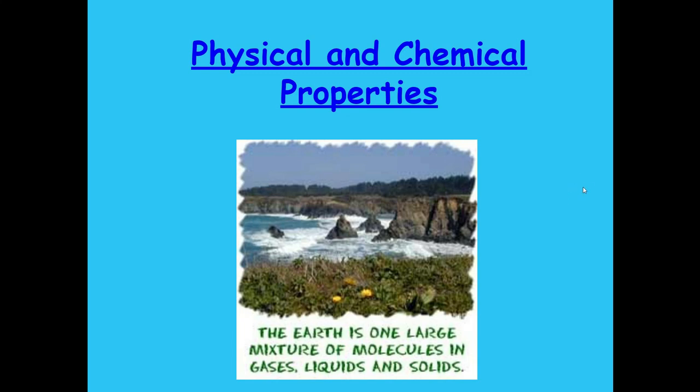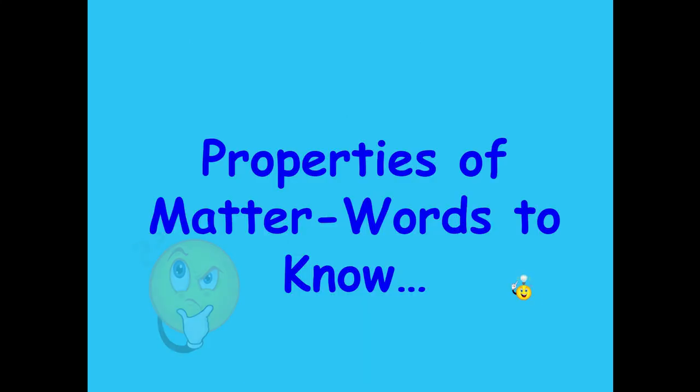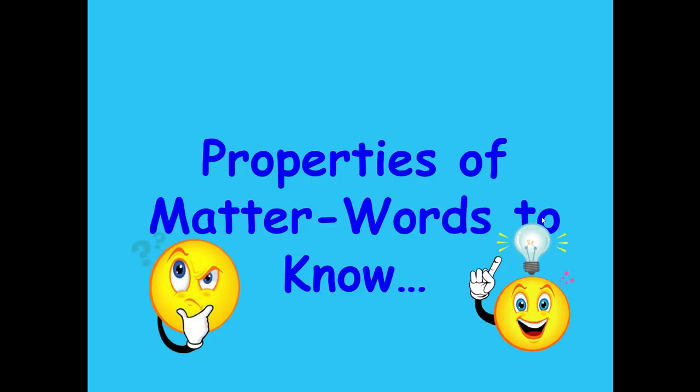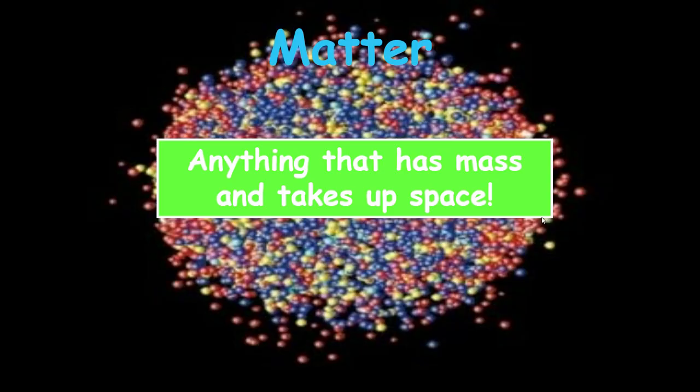Physical and chemical properties. The Earth is one large mixture of molecules and gases, liquids, and solids. Properties of matter. Some definitions. Matter is anything that has mass and takes up space.